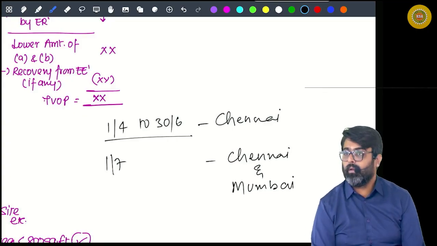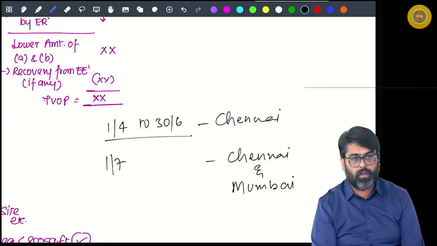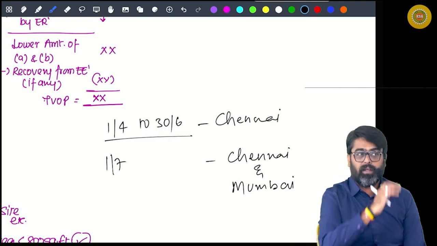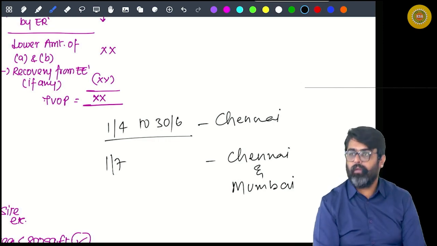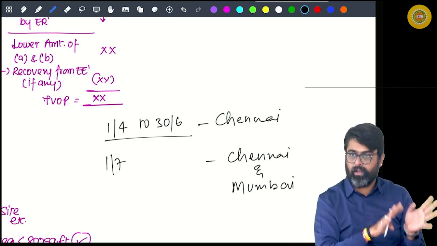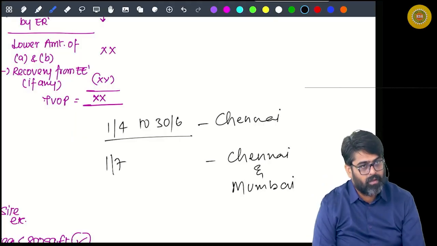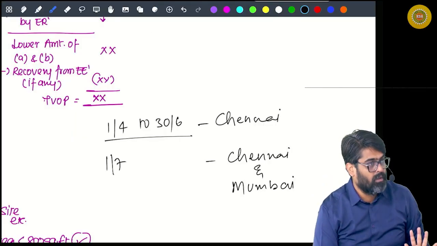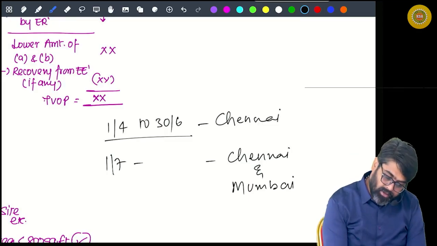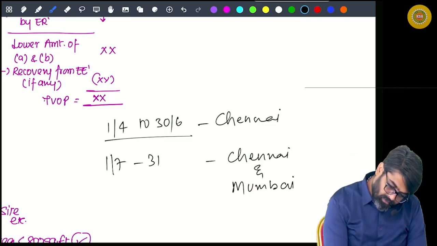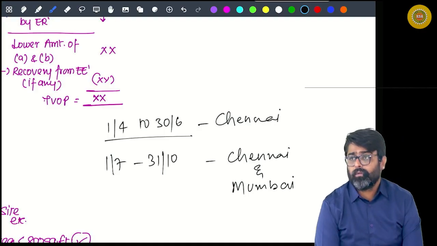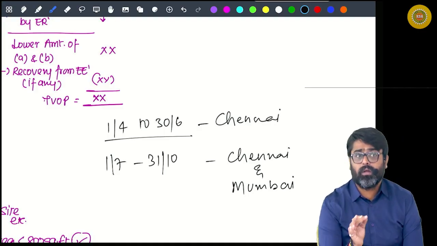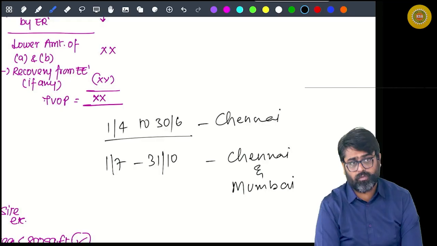Now what will happen? Your children's exams will get over, your parents' treatment, etc. will get over. Everything you will wind up from here, and then your family will come to Mumbai. Then the Chennai accommodation will be vacated and handed over to the employer. Now this took some time, until 31st of October your family was staying in the Chennai house.